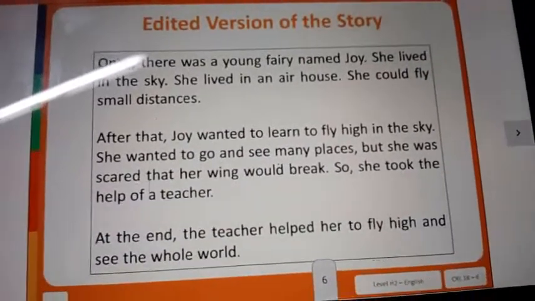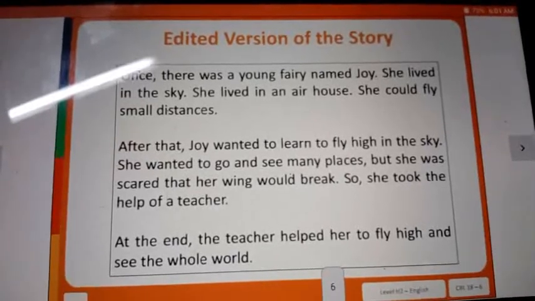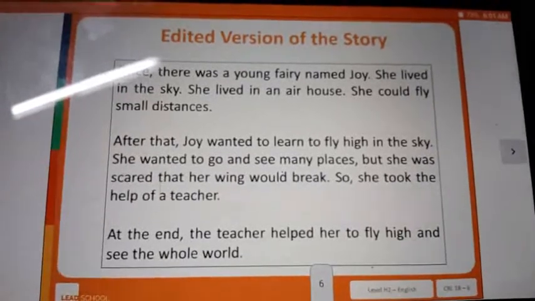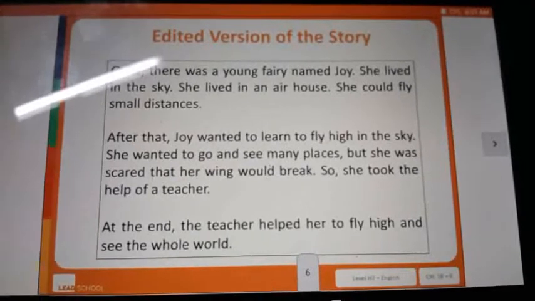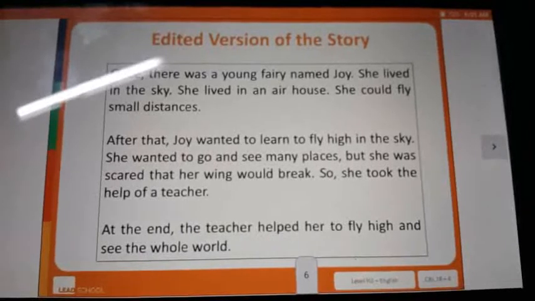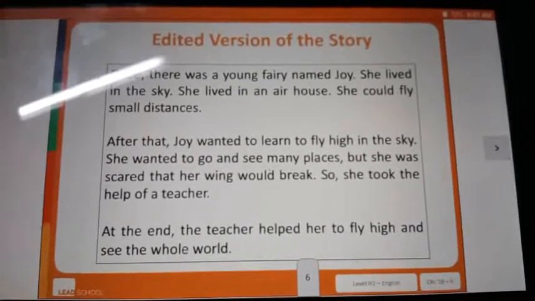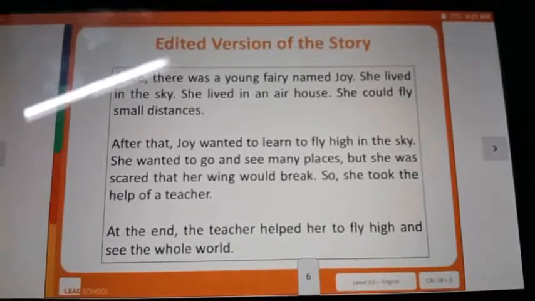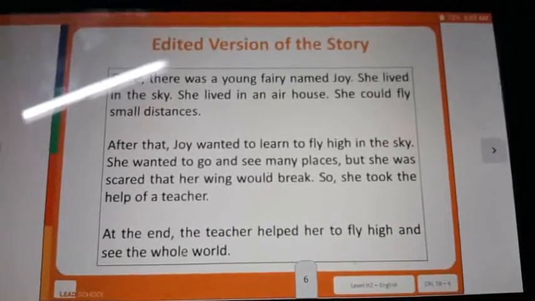Edited variation of the story. Once there was a young fairy named Joy. She lived in the sky. She lived in a house. She could fly small distances. After that, Joy wanted to learn to fly in the sky. In the sky, she wanted to go and see many places, but she was scared that her wing would break. So she took the help of a teacher. At the end, the teacher helped her to fly high and see the whole world.